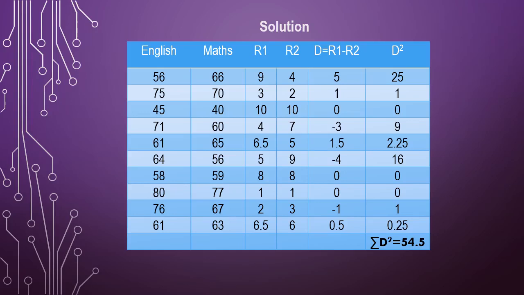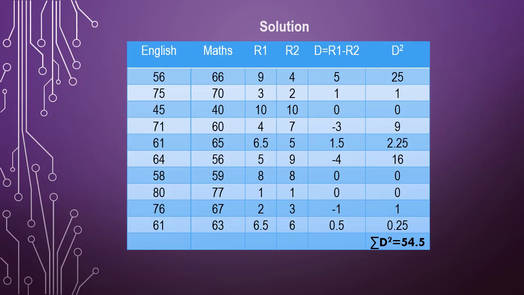Now in case this has been repeated thrice, then what will be the rank? 61, 61, 61, 3 times. If it has been repeated, then it will be 6, 7, 8. So then it will be 6 plus 7 plus 8 divided by 3. Then it will be 7. That means you need to allocate the rank as 7, 7, 7. Then while allocating for the next student, you should allocate 9, because 6, 7, 8 has been finished.